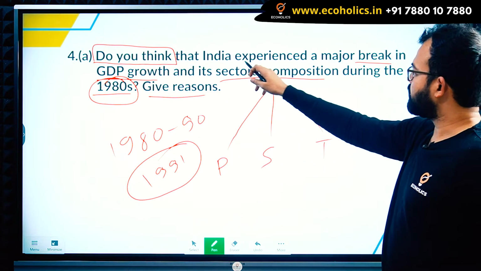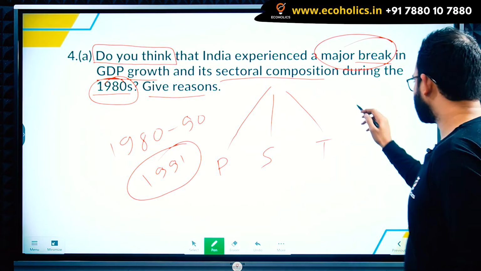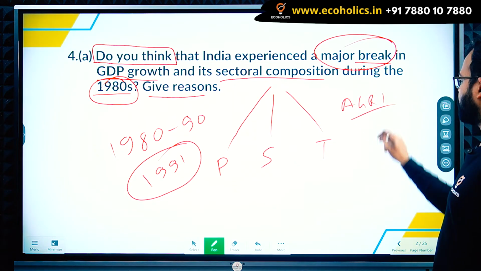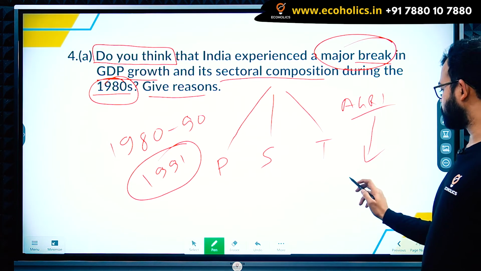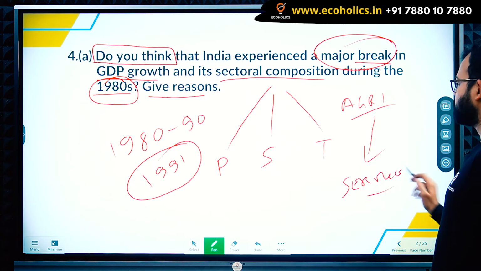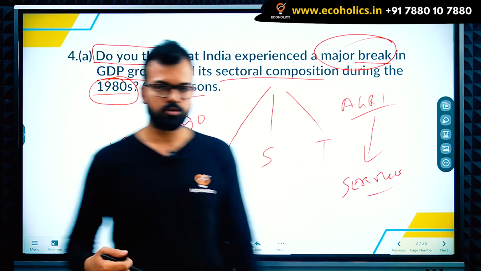That's why they are saying India experienced a major break. Why break? Because previously India was an agrarian economy, and later they shifted to a service-based economy. This is what we call the major break, what they are expecting you to answer.